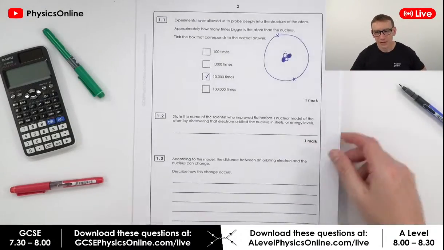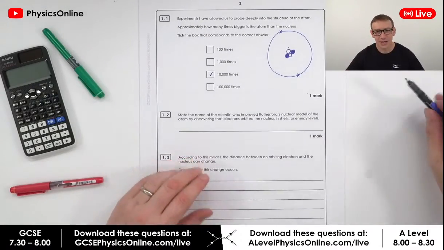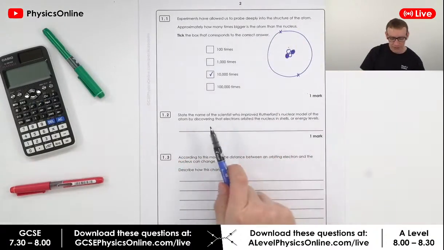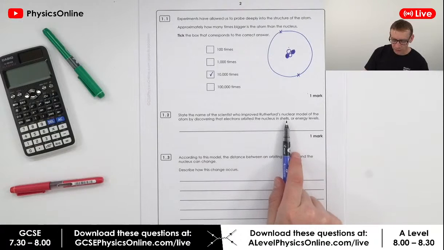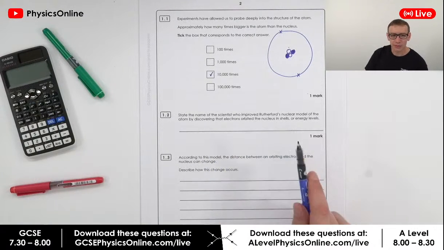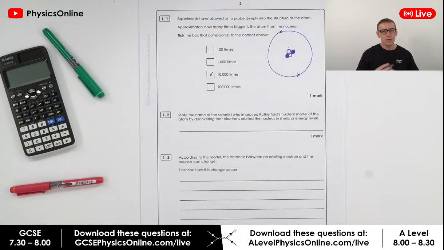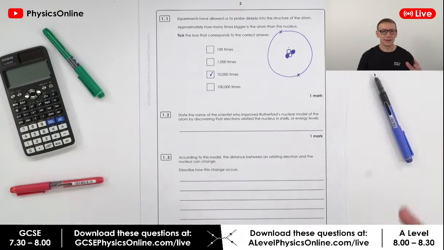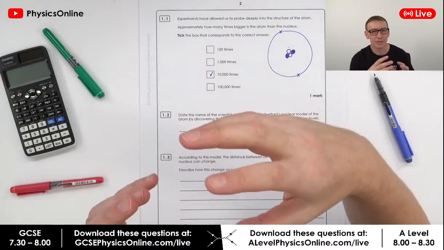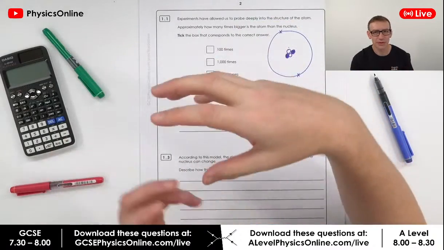Okay, the next one, a little bit more complicated. Again, if you're watching this live, state in the chat the name of the scientist who improved Rutherford's nuclear model of the atom by discovering that electrons orbit the nucleus in shells or energy levels. What Rutherford really found was a dense positive central nucleus with electrons around it. Later on, they also discovered that we have neutrons, so it's not just protons, there are neutrons and protons in the nucleus.